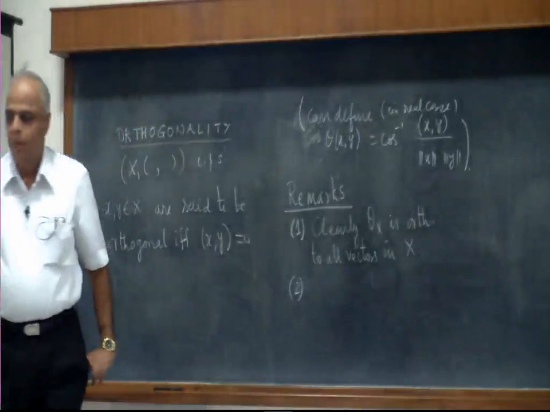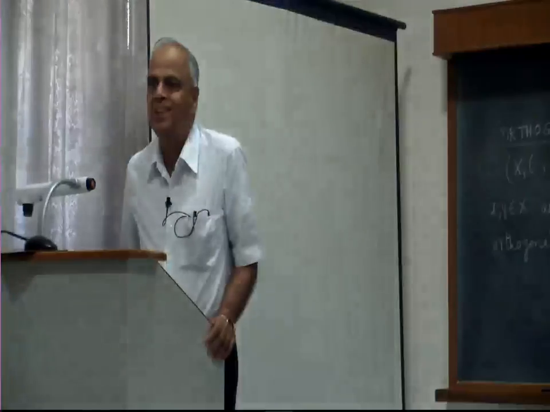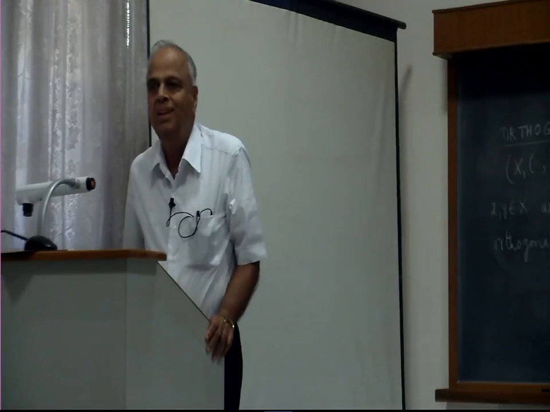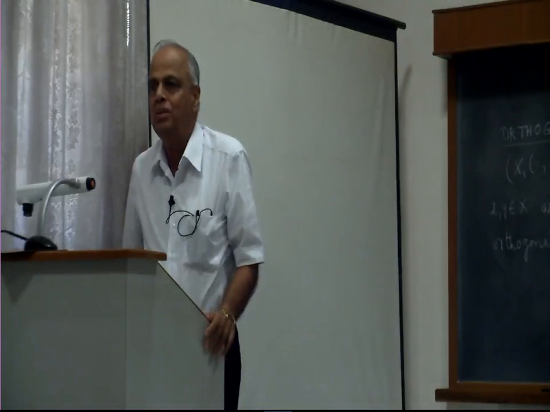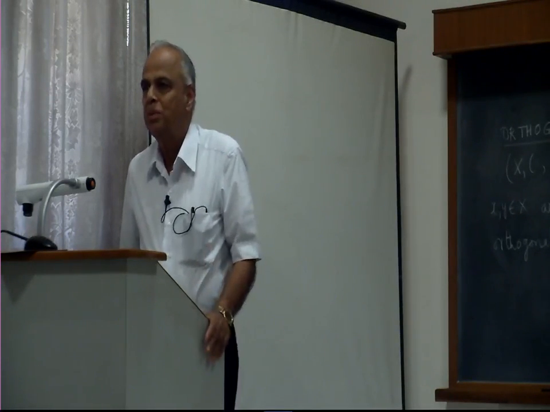The second is, suppose a vector is orthogonal to all the vectors. Is this the only vector which is orthogonal to all the vectors? Let us see. If somebody else is orthogonal to all the vectors, he is in particular orthogonal to himself, and therefore x comma x is 0, and therefore x must be 0.